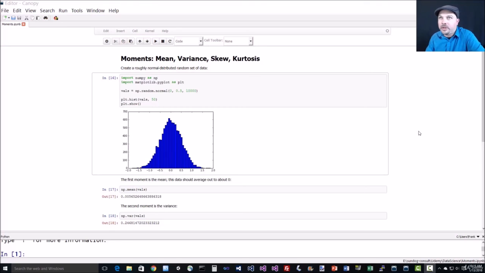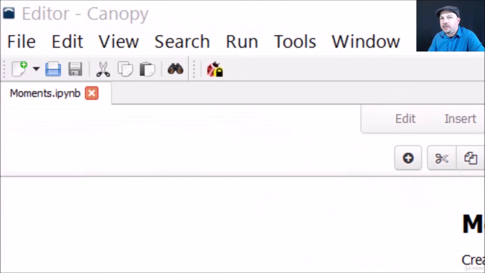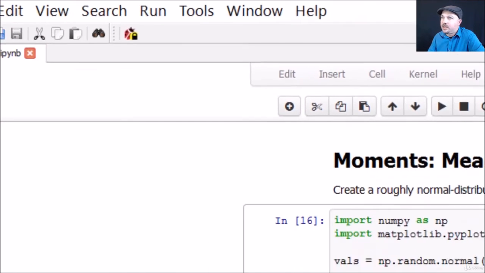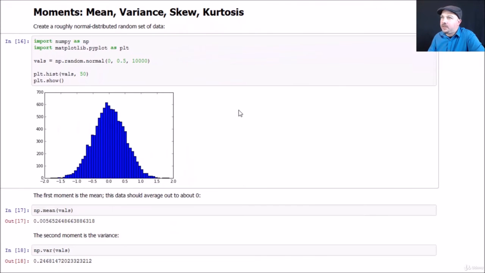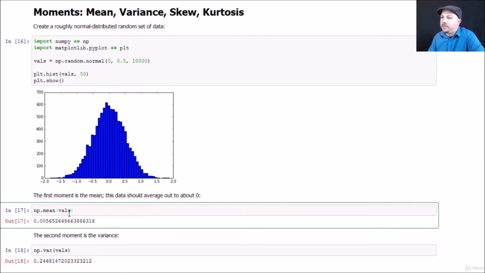Okay, to play around with this, go ahead and open up the moments IPython notebook file, and you can follow along with me here. So let's again create that same normal distribution of random data. Again, we're going to make it centered around 0 with a 0.5 standard deviation and 10,000 data points and plot that out. So again, a randomly generated set of data with a normal distribution around 0. To find the mean and variance, we've done this before. NumPy just gives you a mean and var function to compute that.